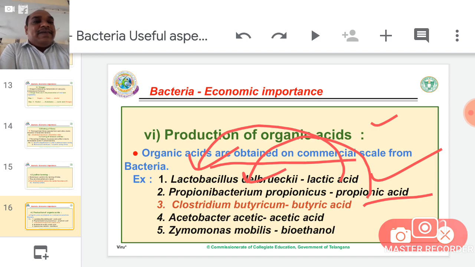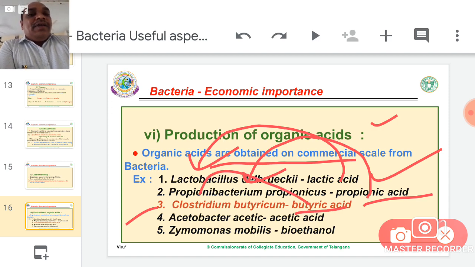So the organic acid name and the bacteria genus name are similar. Propionic acid is obtained from Propionibacterium. The third one is important for MSc entrance. It was asked one or two times. Butyric acid is obtained from Clostridium butyricum. In the question, generally the complete name is not given. Based on the species name we can easily recognize it, therefore only the genus name is given.